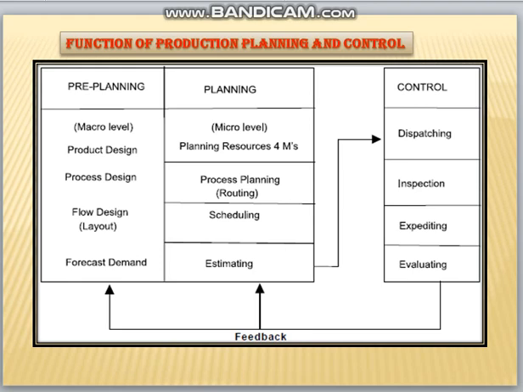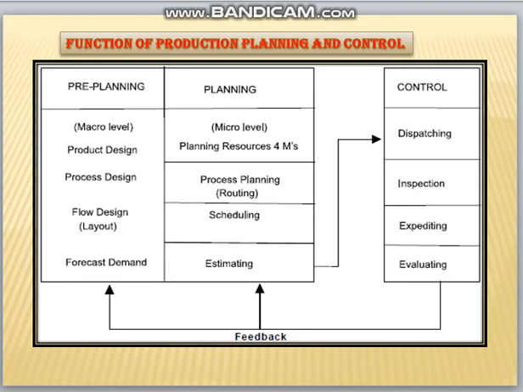The next one is planning. In this planning stage, we decide about men, materials and equipment. So worker requirements, material requirements and machine requirements, all these are planned in this planning stage. Not only that, the way the work should be done, when the work should be done, and the work estimation, all these are planned in this planning stage.